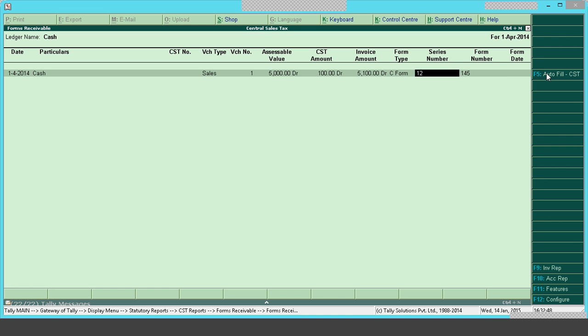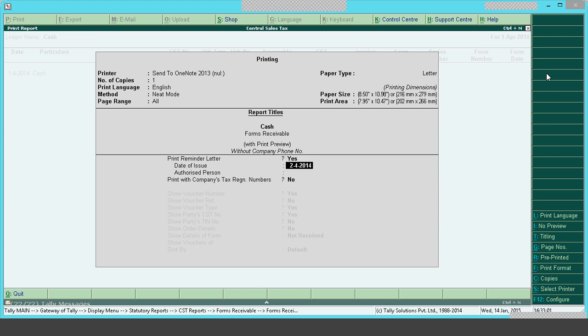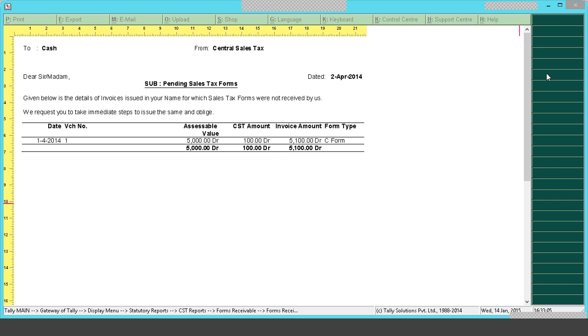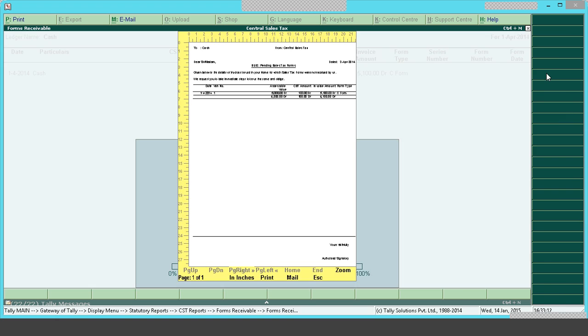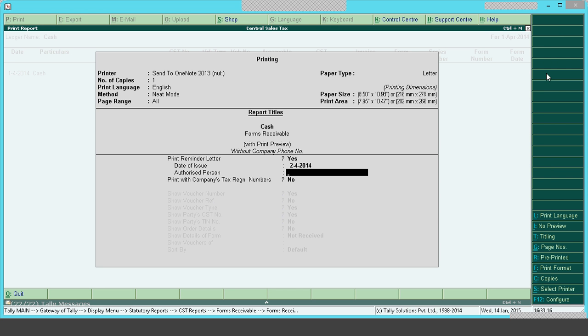You can also print CST reminder letters from Tally. For example, if for this particular form your customer has not issued a C form, and you want to send a reminder to him, you can go to Alt C. You will have an option here, print reminder letter. This is not the outstanding reminder letter. This reminder letter is only to intimate the person that he has pending C forms to be issued to you. So you can press Alt C from here and enable print reminder letter to him.